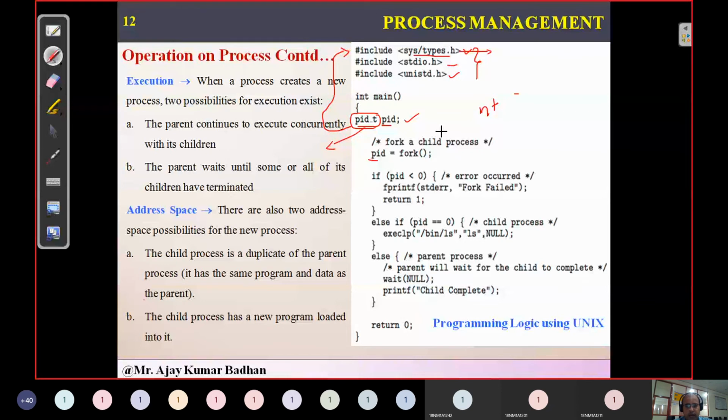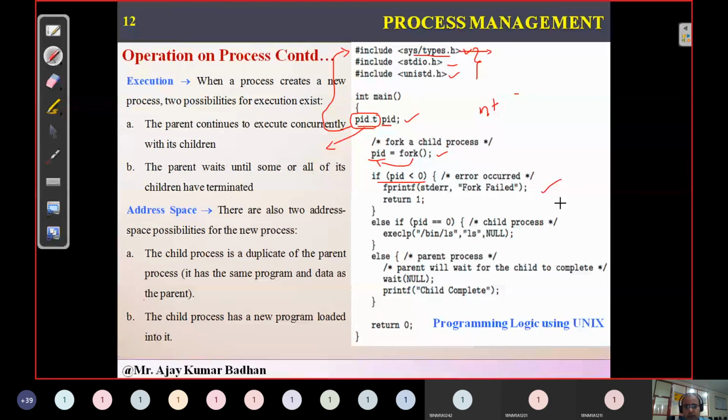So how can we create a child? I told you, using fork. So pid equal to fork. Now this fork will return the ID of that particular process. Now, if the PID is less than 0, as I told you, a process ID will never be less than 0, so definitely fork has failed. Means a new process is not being created. So that is what we are printing here: printf fork fail. Means the system is not able to create the child process.